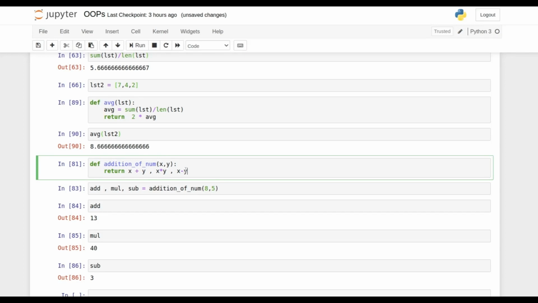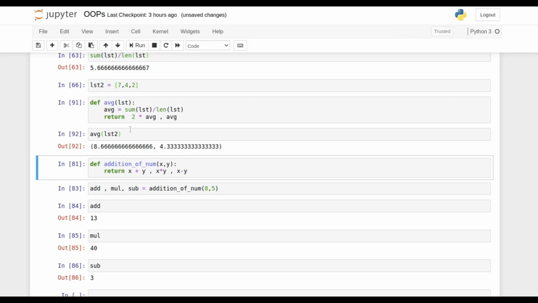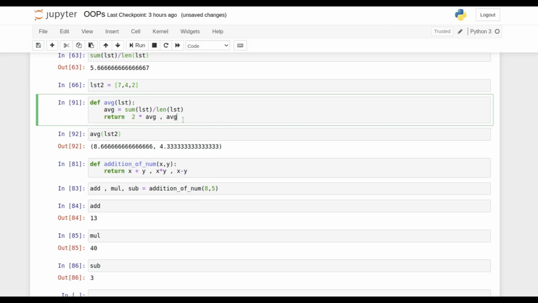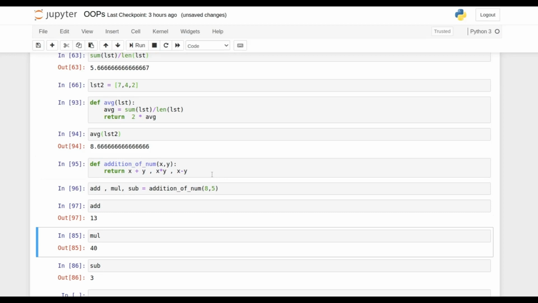If I want to return three different things, I can. Or n different things, I can still return that. Over here, for example, I just wanted to return average as well as average times 2. So this will come as average multiplied by 2 value is this one, and the simple average is this one. So as I say, there is no restriction that you can return only a single value. You can return anything whichever you would like to return.